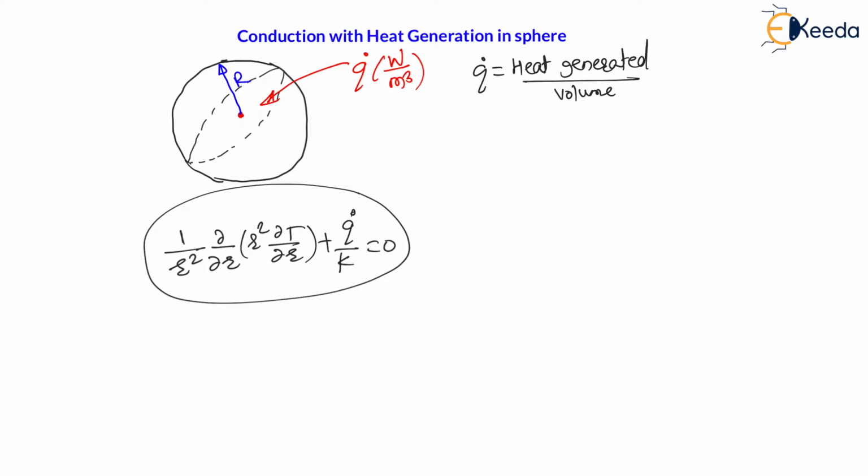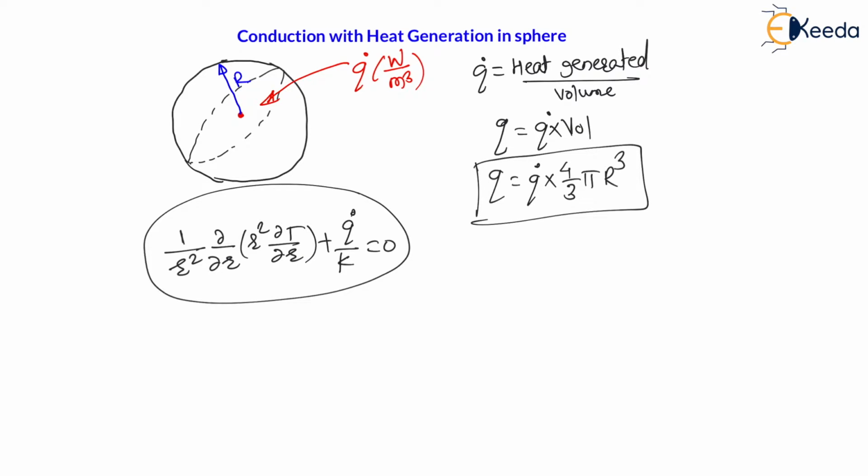Therefore, my dear students, the heat generated Q will be equal to q dot into volume. Therefore Q will be equal to q dot times the volume of the sphere, which is 4 by 3 pi r cube. This is the heat generated inside this sphere.